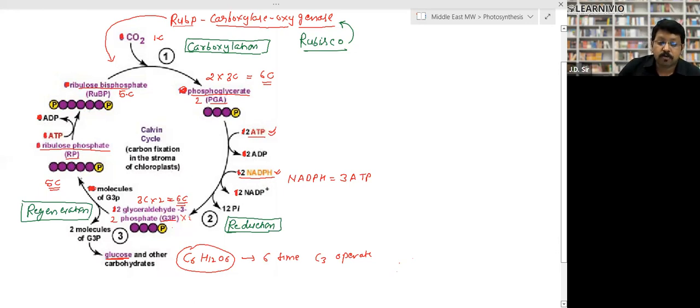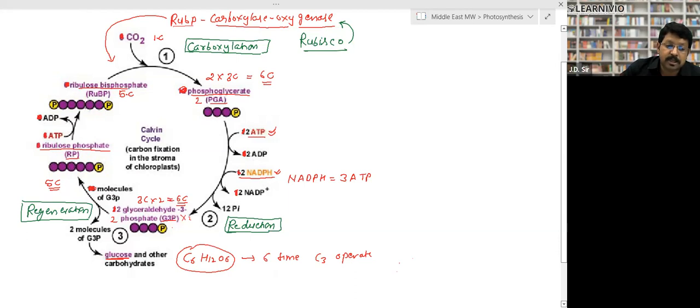Now the 5 carbons are left, right? So formation of ribulose phosphate takes place, that is called RP. Now this is the 5 carbon compound because it has given 1 carbon to the glucose. And again, the regeneration process is the formation of RuBP. Again, ATP changes into ADP.